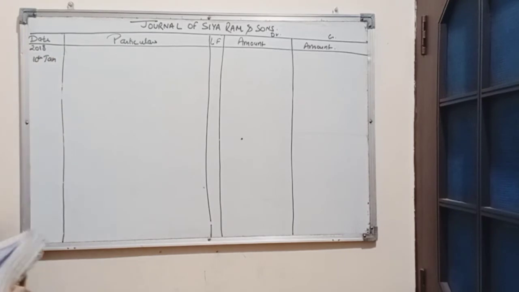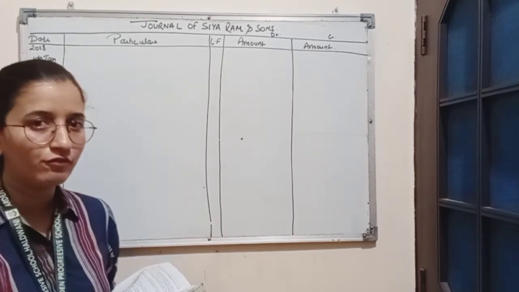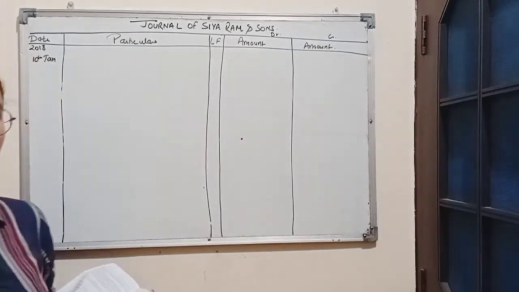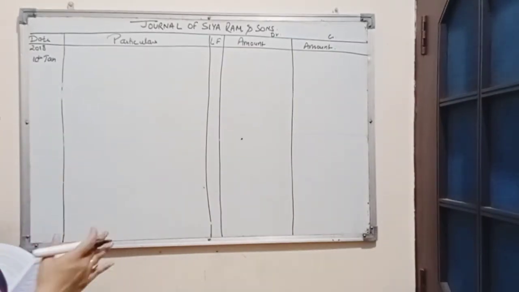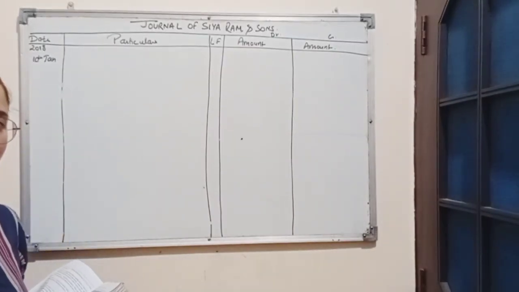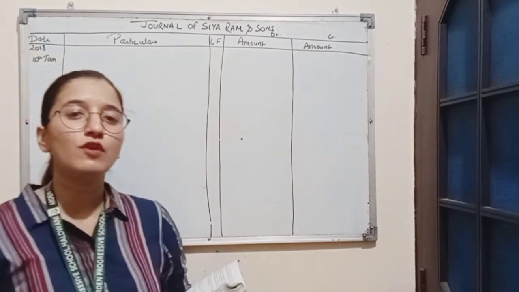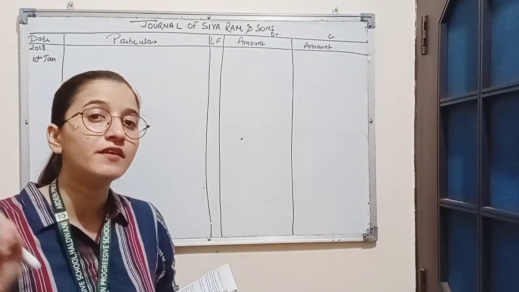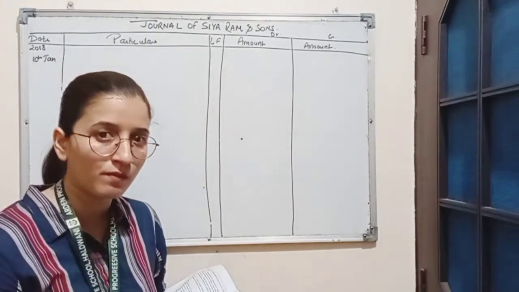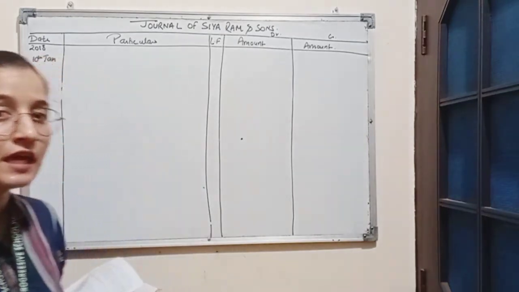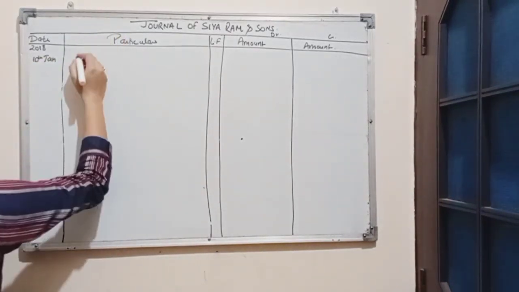Here also two accounts are affected. First, cash account, second, Subhash account. So, cash has been paid to Subhash. We know Subhash is a personal account. Rule for personal account is debit the receiver. If we are paying cash to Subhash, that means Subhash is receiving cash. So, we will debit